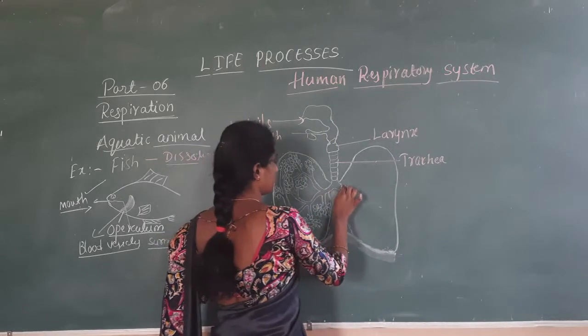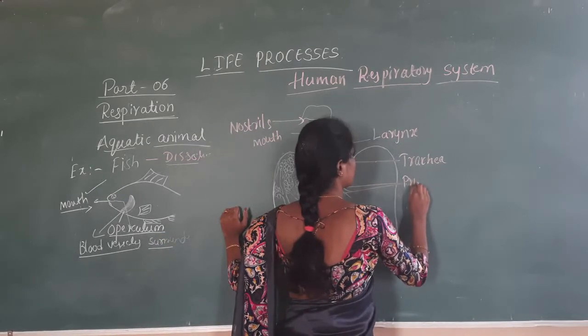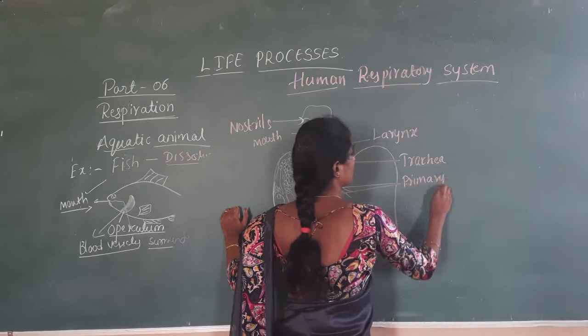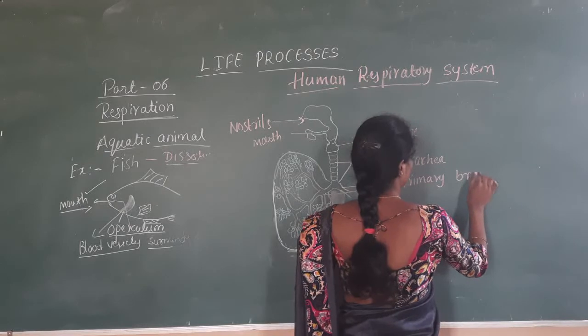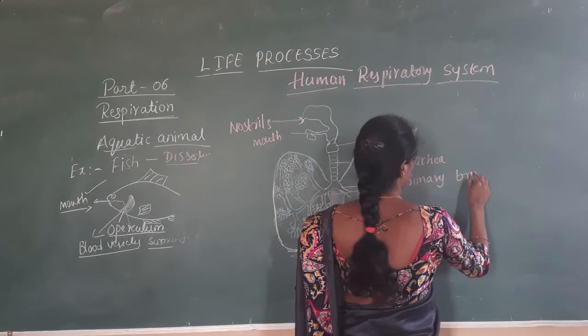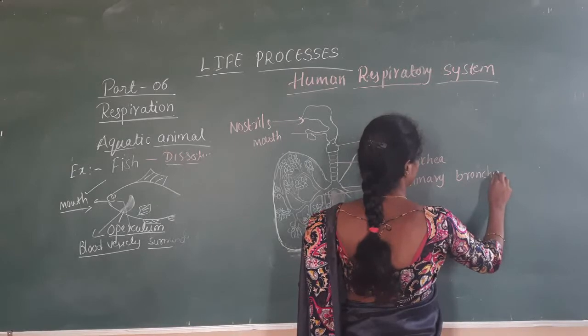This trachea divides into two branches called primary bronchi.